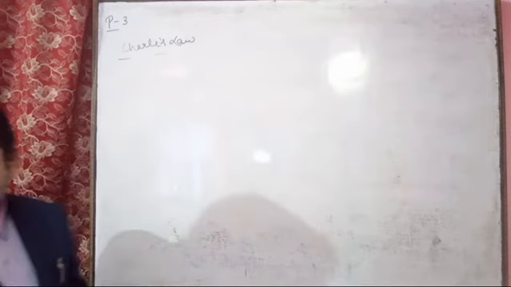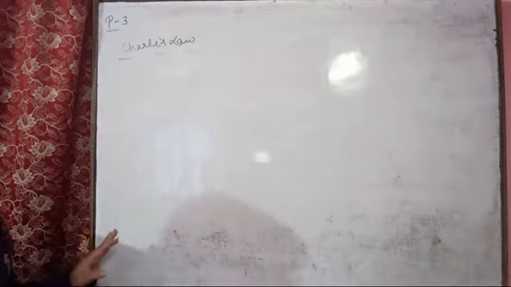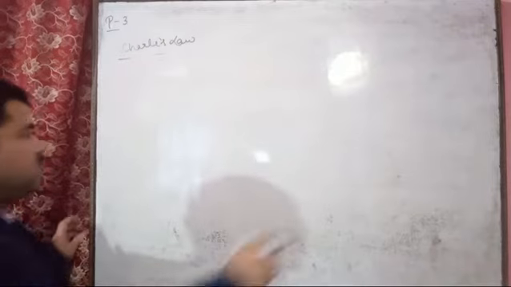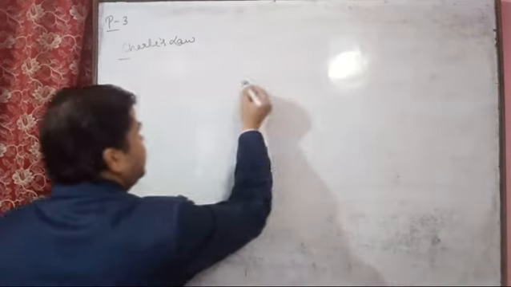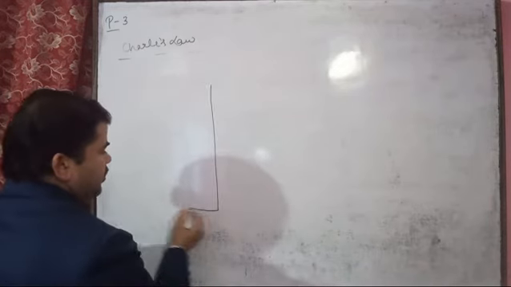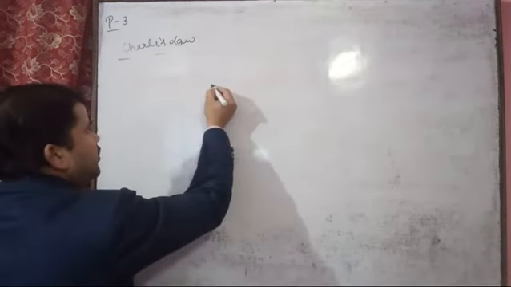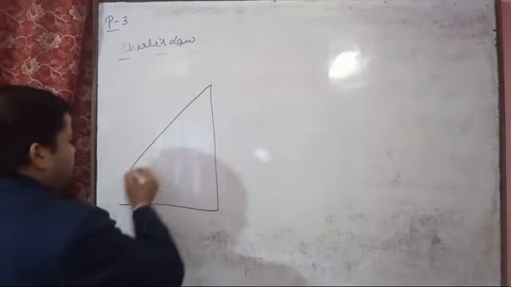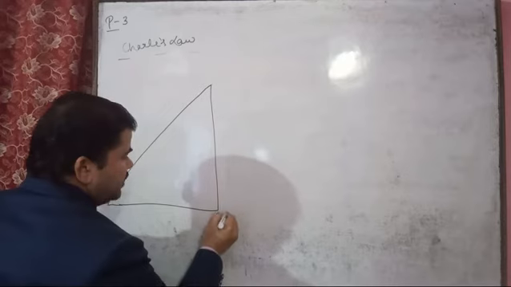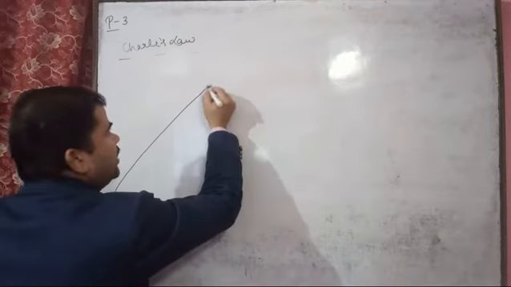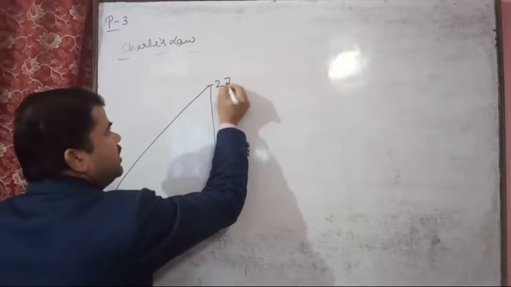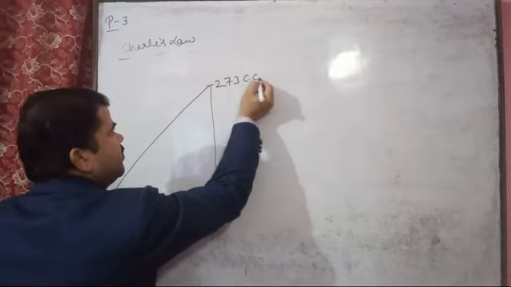So this is the definition for each degree centigrade rise or fall in temperature. So here we can define: at 0 degree Celsius, the gaseous volume will be 273 cc, meaning cubic centimeter.